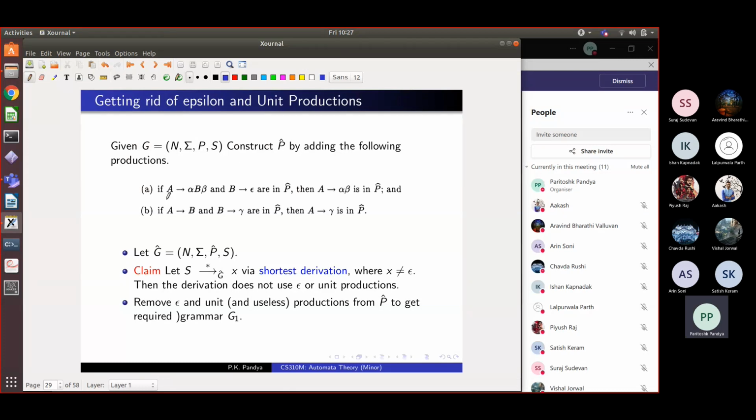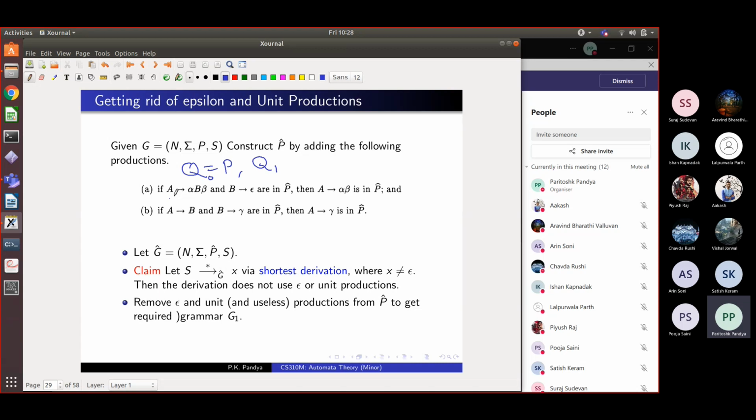Okay, so let's take an example. What kind of rules do we add in P hat? We keep all the rules of P. And we will incrementally go from P to P hat. So we will have a set of rules called Q, and initially Q is equal to P. So this is the initial value of Q. Then we will expand the current Q, which is Q0, to a new set of rules called Q1.